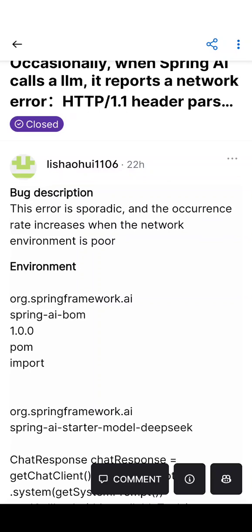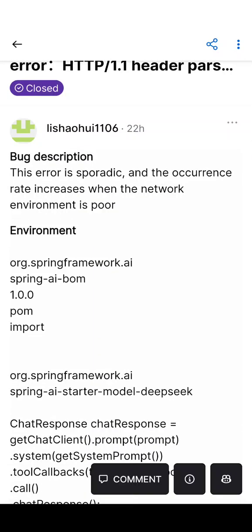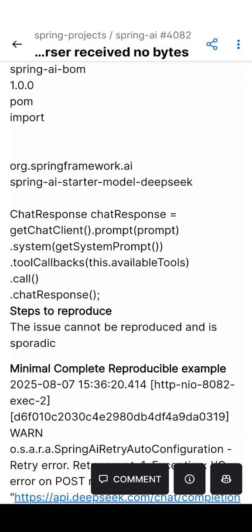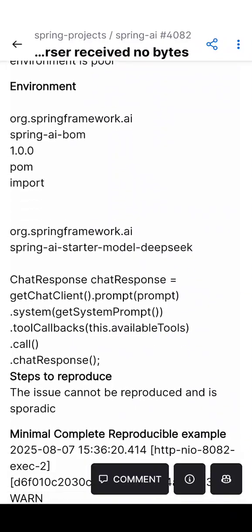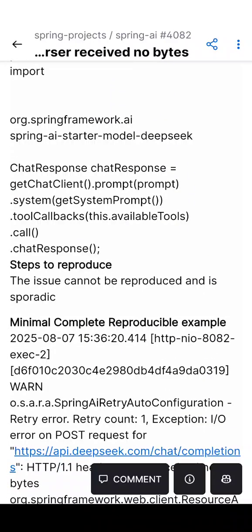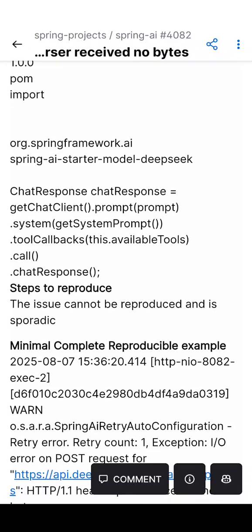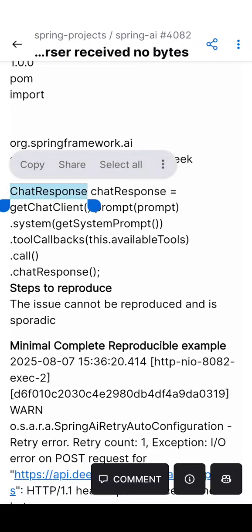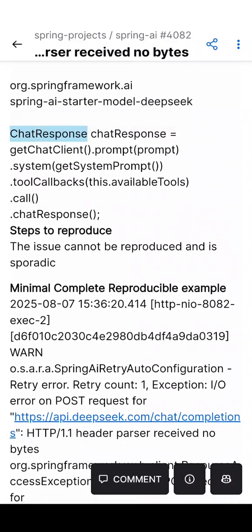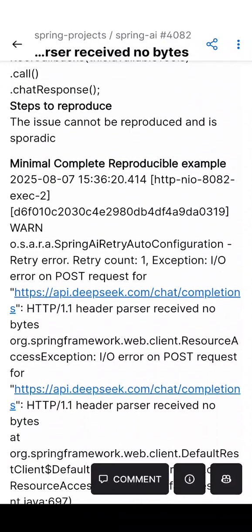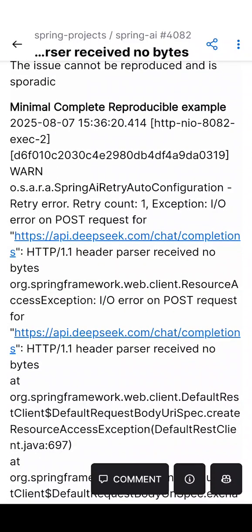The occurrence rate of this error increases whenever the network environment is very poor. You can imagine, let's say the signal strength is very low, then it's easily reproducible.